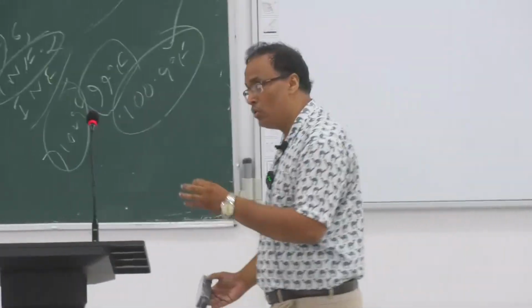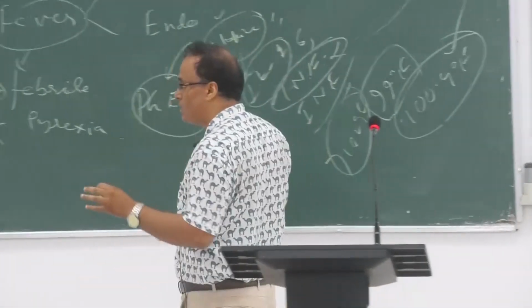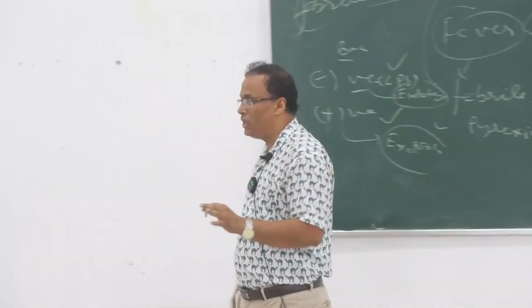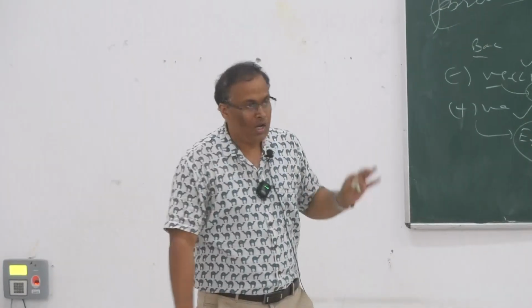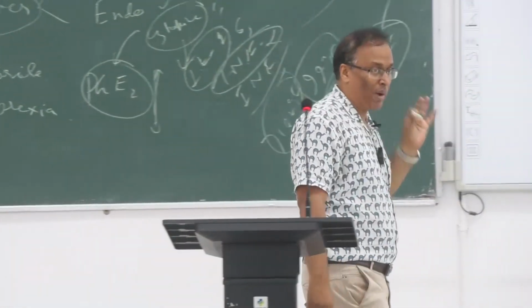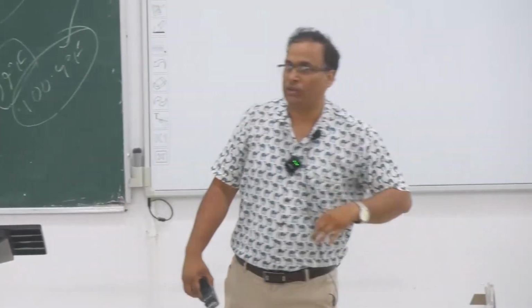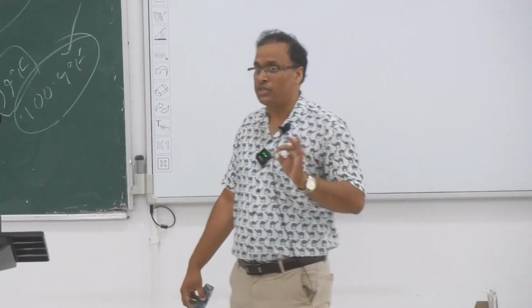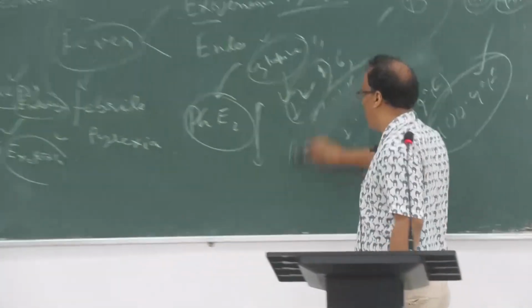So PGE2, set point, pyrogens, interleukin 1, interleukin 6, TNF alpha, interferons, endogenous pyrogens, exogenous pyrogens. The preoptic area of the hypothalamus set point is increased; this is important for your exam.